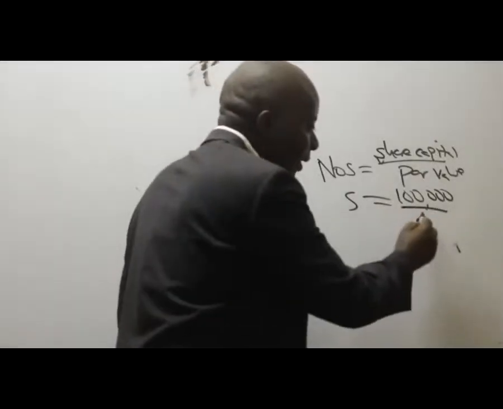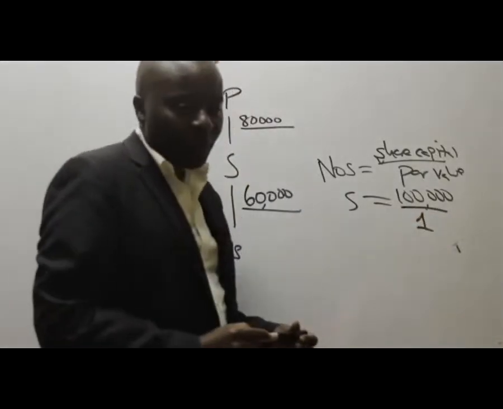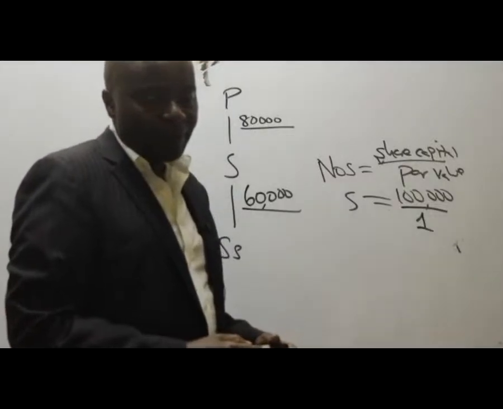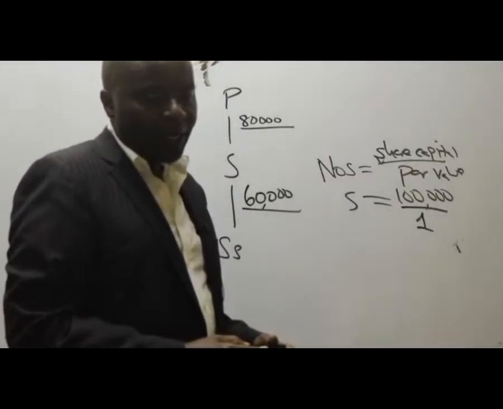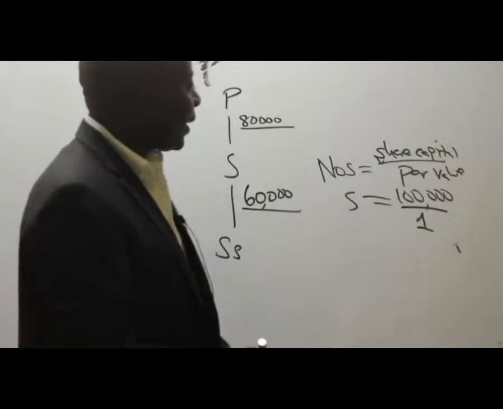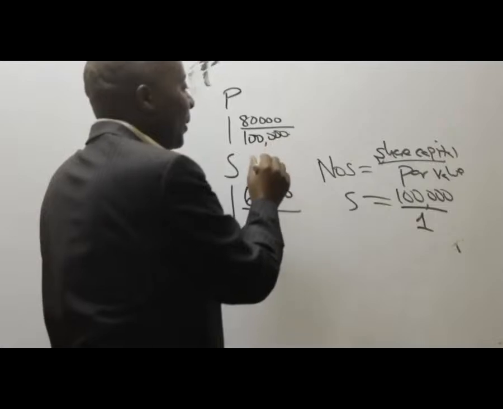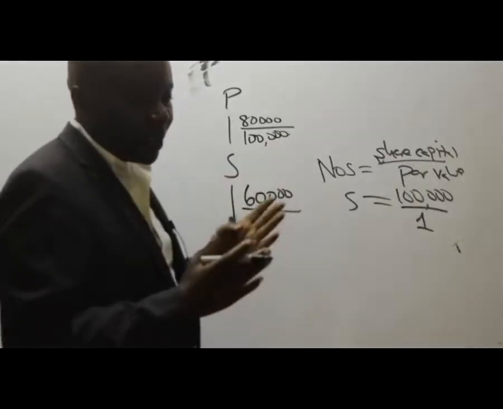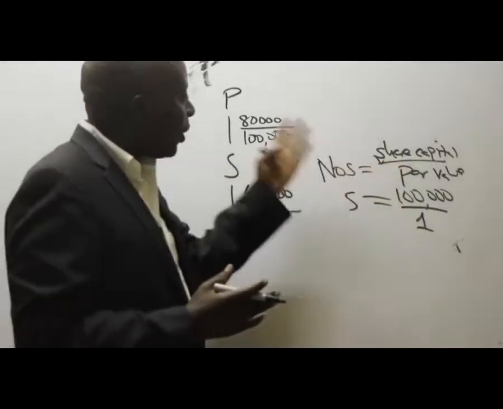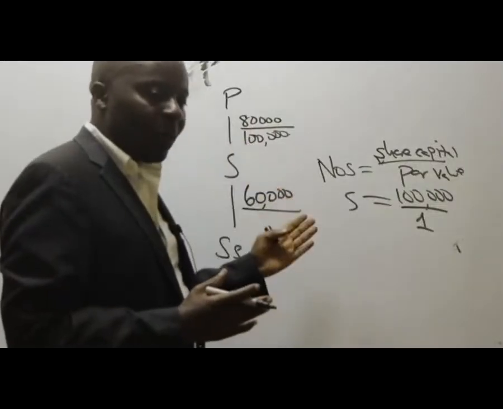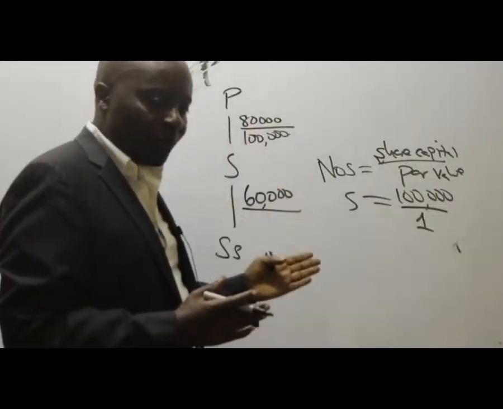And the par value per share is 1. So automatically, that gives me 100,000 shares. You remember, when we're getting percentages, we don't work with share capital in terms of money. We normally work with the number of ordinary shares.